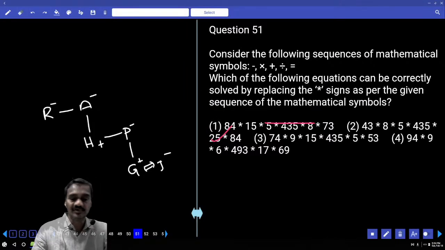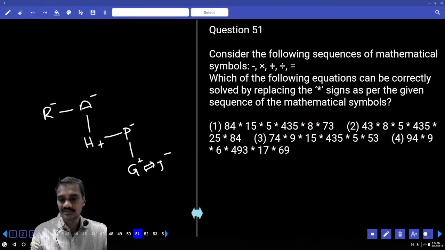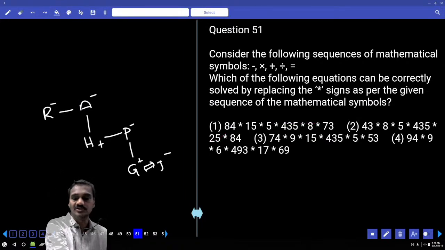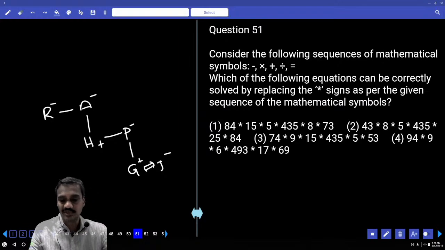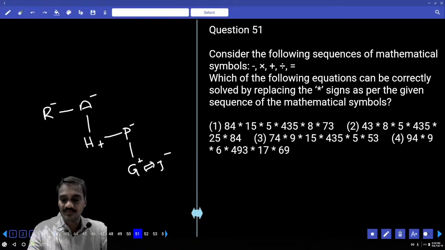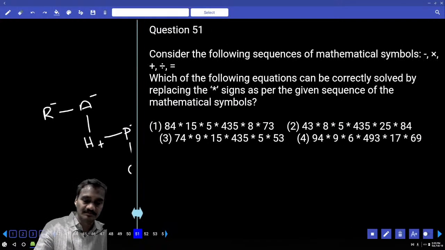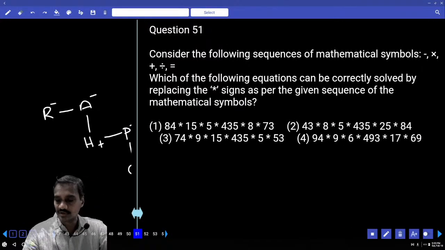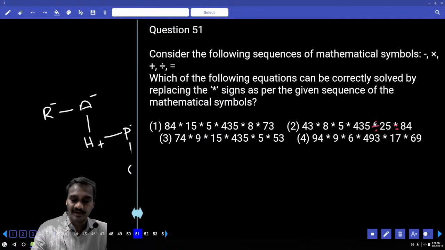Then coming to question number 51. Now in this 51, consider the sequence of mathematical symbols: minus, into, and so on. Which of the following equations can be correctly replaced? If you replace minus into, division, 435 divided by 8, is it satisfying this one? No. Hence choice one is straight away ruled out. The next one: 435 divided by 25. Is it dividing? No. And next one here, 435 divided by this one. Yes, it is possible.